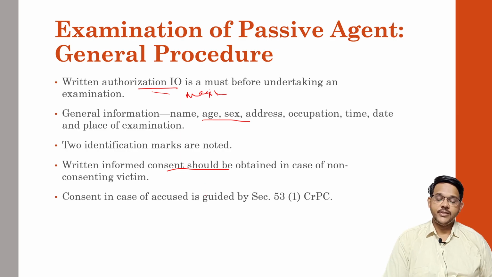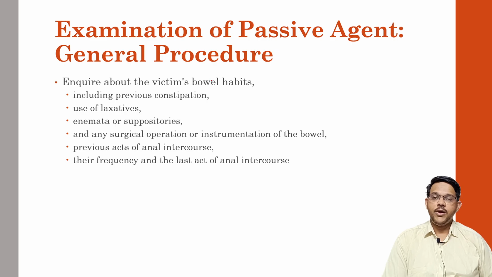In the examination of an accused, section 53(1) CrPC can be applied, where a person can be examined without consent. Then inquiry should be made about bowel habits, which includes any condition of constipation, use of laxatives, any medicated suppositories, surgical procedures, instrumentation of the bowel, previous acts of anal intercourse, and the frequency or last act of anal intercourse. These all things have to be noted down first.